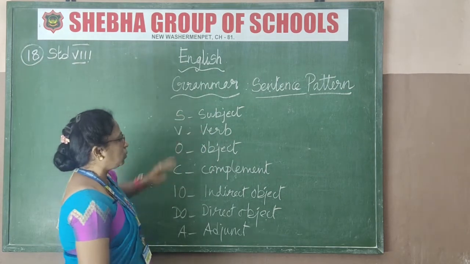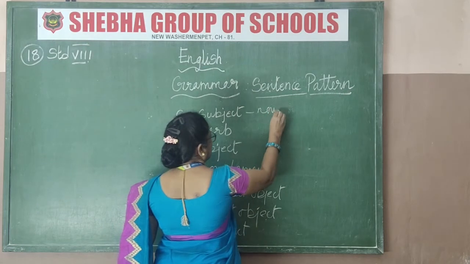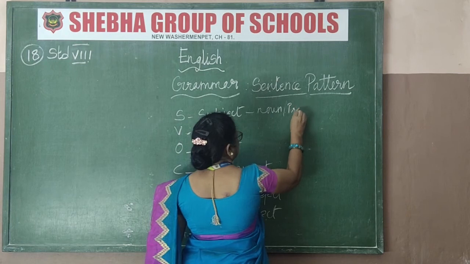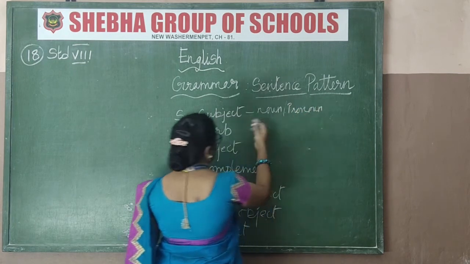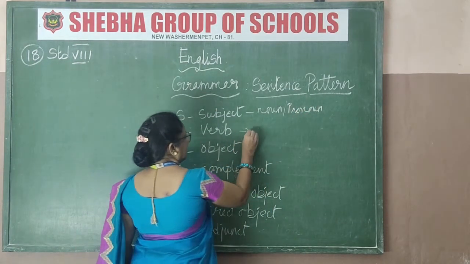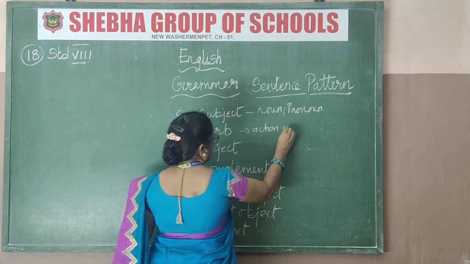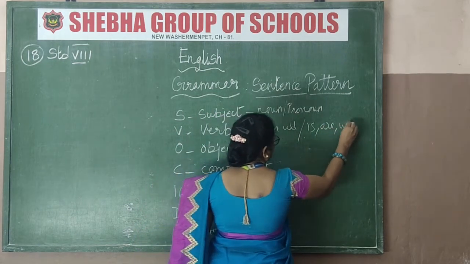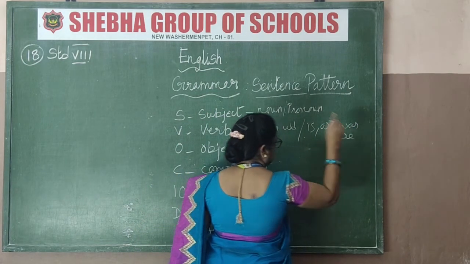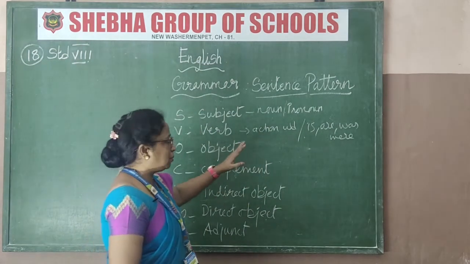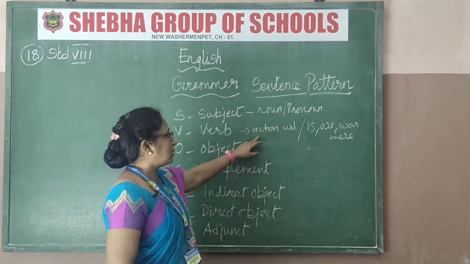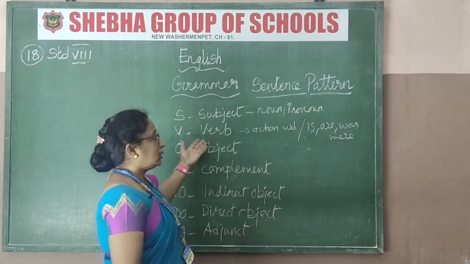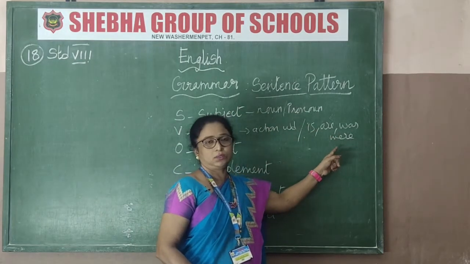Subject is a noun. It's the first part of the sentence. It can be a noun or a pronoun. Verb, of course, is an action word. Not only action words, but also static words like is, are, was, were are verbs. Action words mean drinking, walking, playing, running, eating, all of that. Other than that, is, are, was, were are also known as verbs.